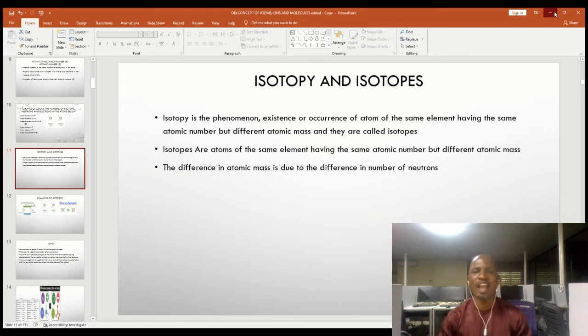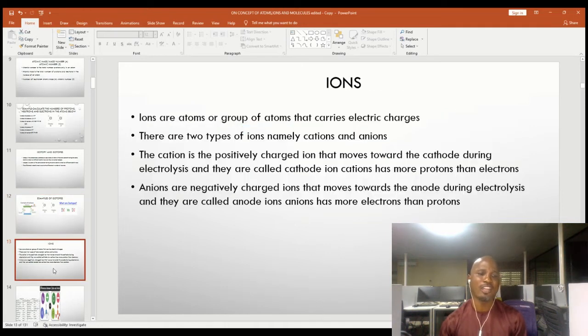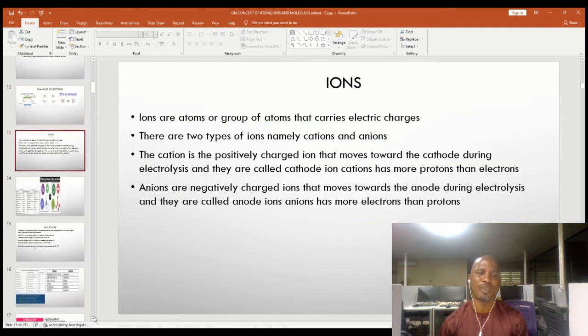Now the difference in the atomic mass is due to the difference in number of neutrons, as we saw displayed earlier on. In one of the chlorine atoms, we had 18 neutrons. In the other one, we had 20 neutrons. And that's responsible for the atomic mass 35 and 37 differences. Now let's take a look at other examples of isotopes. Examples are chlorine 35 and chlorine 37. Then we have carbon 12 and carbon 13. There are so many other examples out there that you can lay your hands on, and if you do, you'll be doing justice to this topic, as I have said.